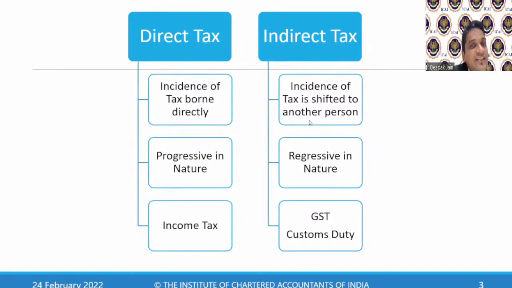What is TDS? Okay, you have TDS in direct tax as well as indirect tax. This is not an academic question, but for your interest, I'm asking you, is TDS a direct tax or an indirect tax?